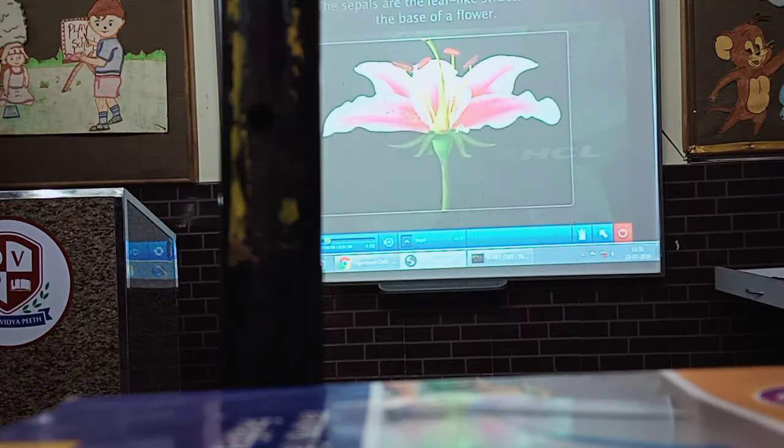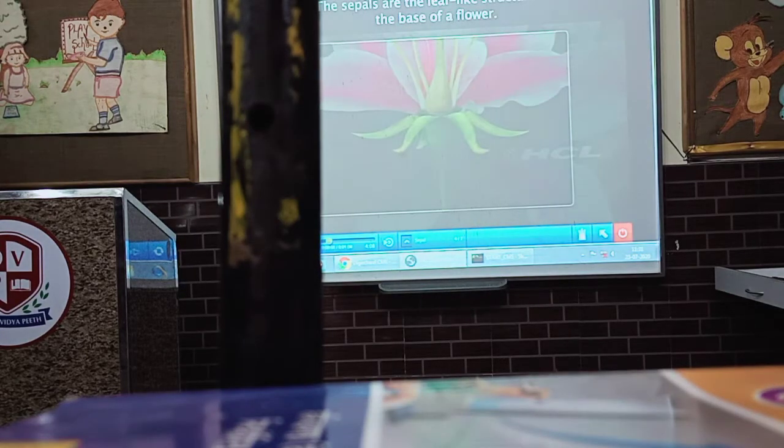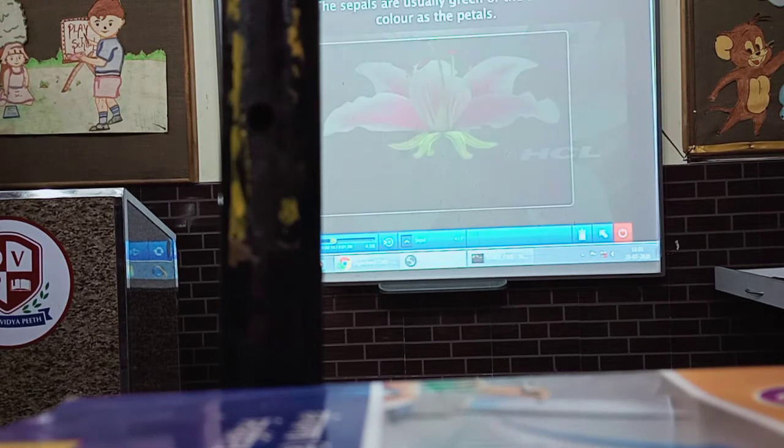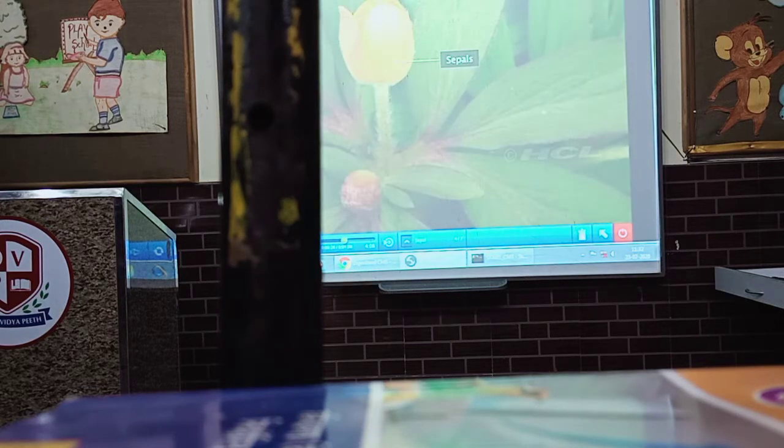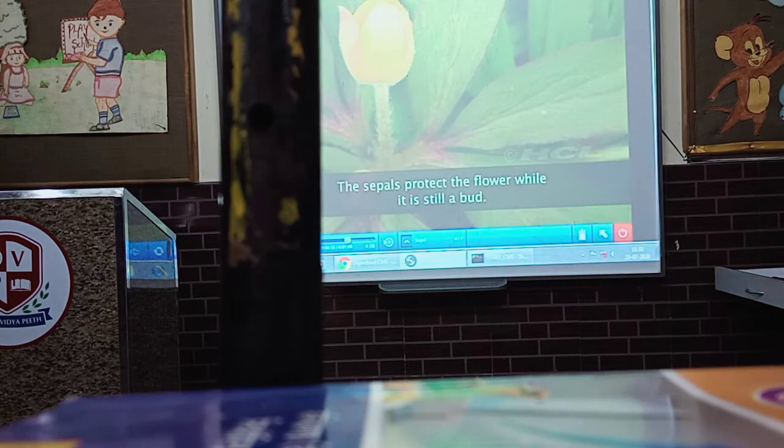The second part of the flower that we are going to look at is this small little leaf-like structure here at the base of the flower. This is called the sepal. The sepals form a ring around the petals. The sepals are usually green or brown, although in some plants they are the same color as the petals. And what is the use of sepals? Their job is to protect the flower while it is still a bud.